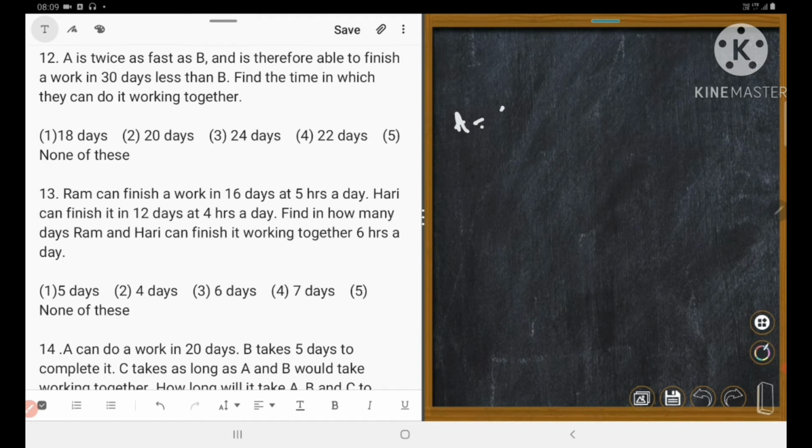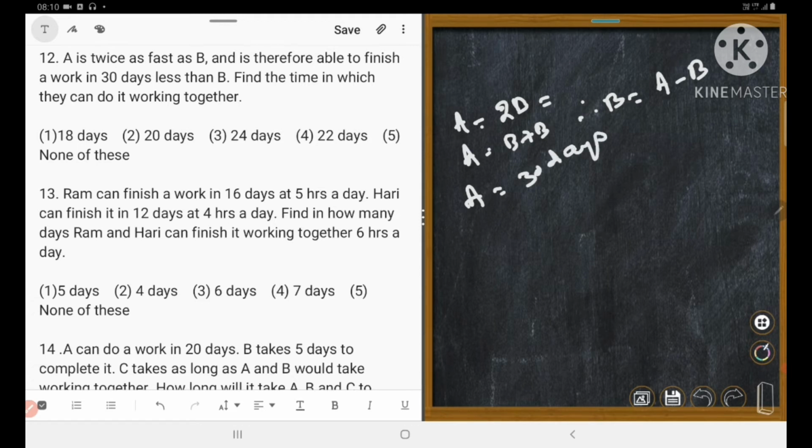A is equal to 2B, or A is equal to B plus B. That means B is equal to A minus B. Could you understand? A takes 30 days.